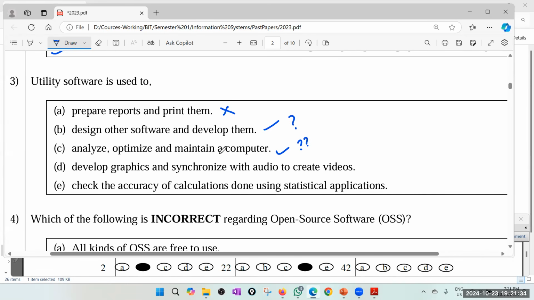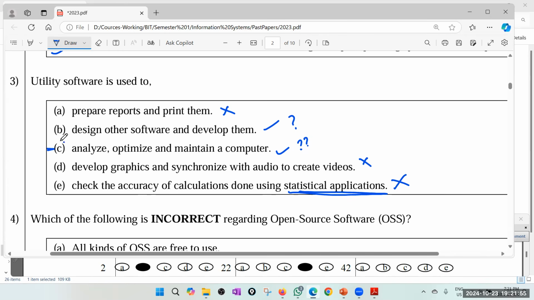I think this is even better because only one answer is correct, as the question paper says. Develop graphics and synchronize with audio to create videos. That is definitely application software. Check the accuracy of a calculation done using statistical application. You can see it's application.